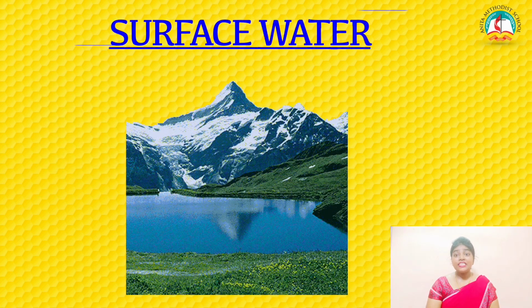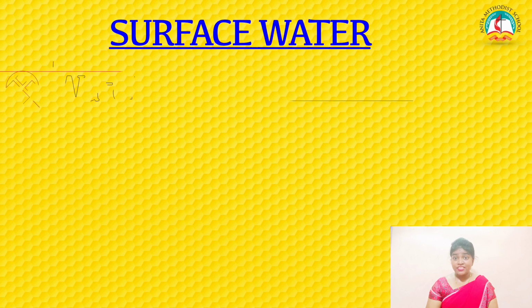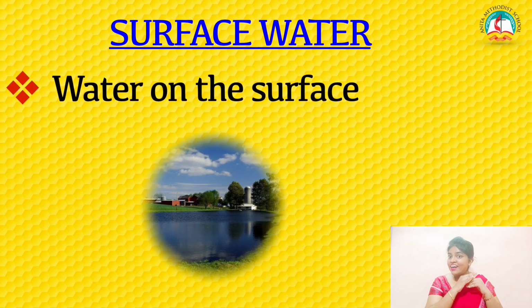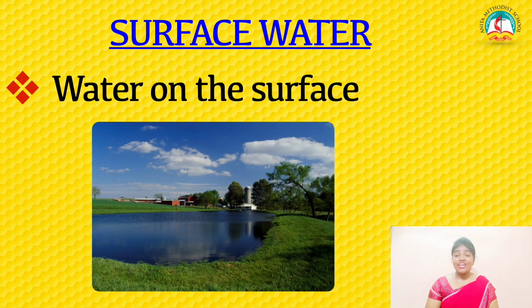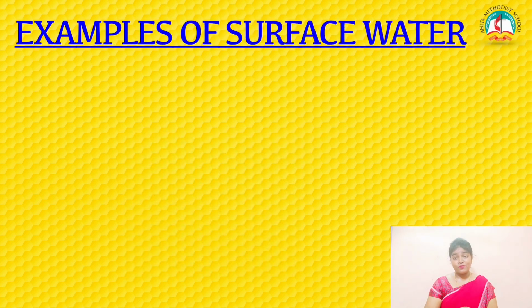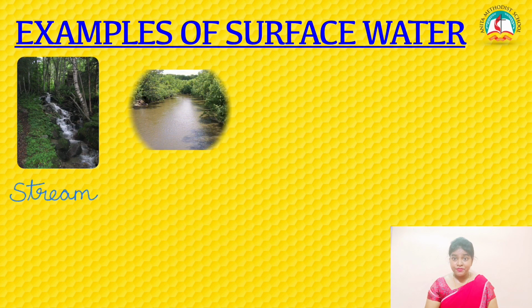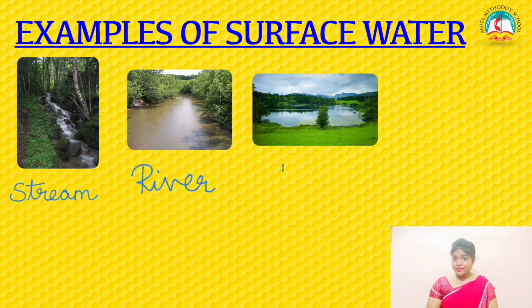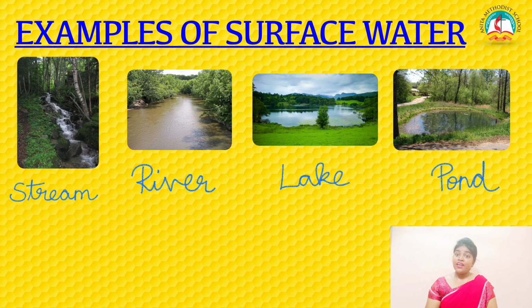Okay, let's see what is meant by surface water. Surface water is the water which stays above the ground. Very good. And some examples of surface water are streams, rivers, lakes and ponds.